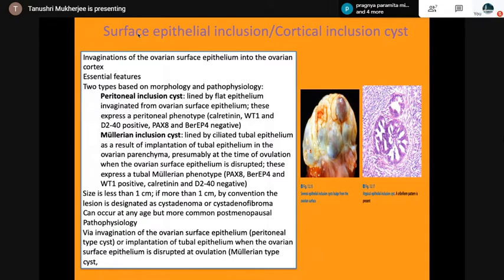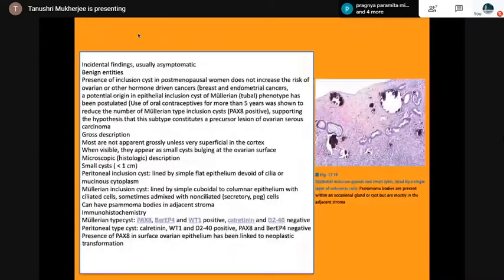And Mullerian inclusion cysts are lined by ciliated tubal epithelium as a result of tubal epithelium in the ovarian parenchyma. Size is less than 1 centimeter. If it is more than 1 centimeter, by convention, the lesion is called a cystadenoma or cystadenofibroma. These are incidental findings and they can have psammoma bodies also, as seen in this photomicrograph, and there could be a differential diagnosis, so when required you have to resort to immunohistochemistry.